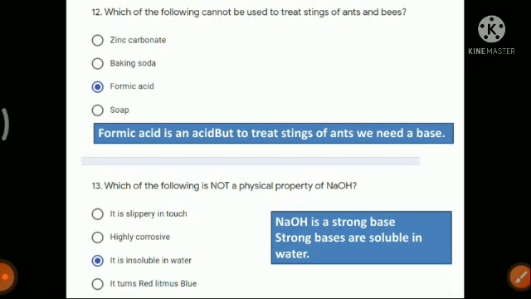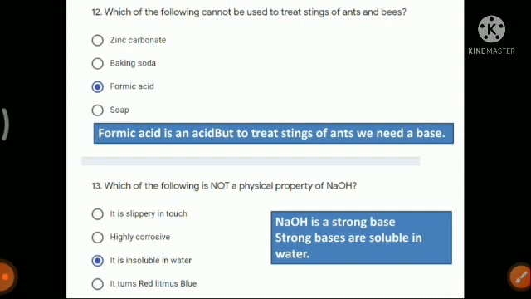Next, number 12. Which of the following cannot be used to treat stings of ants or bees? Here you see zinc carbonate, baking soda and soap. All these 3 options contain bases, and bases can be used to treat the sting of bees. But you see formic acid, which is itself an acid. The stings of bees and ants contain formic acid. So if you apply more formic acid to the stings of ants and bees, it will pain more. So you should only use a base, but formic acid is an acid. So formic acid cannot be used to treat stings of ants and bees.